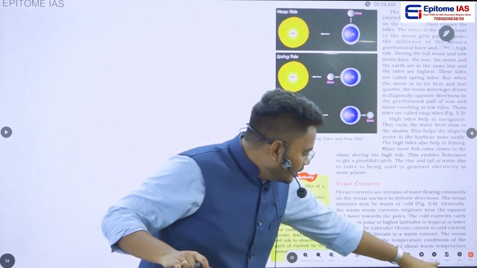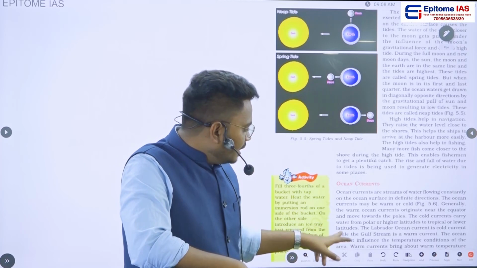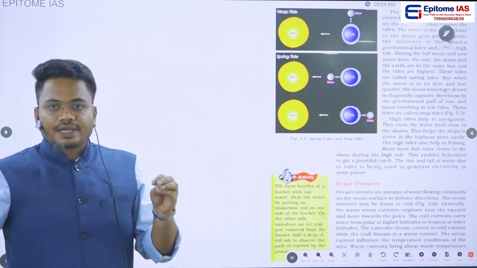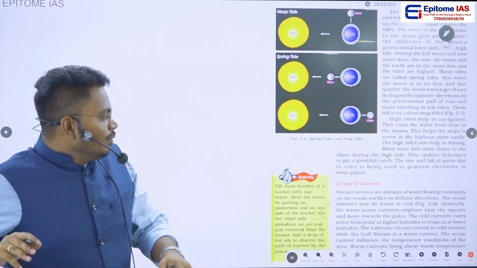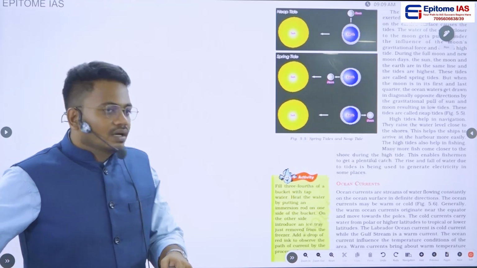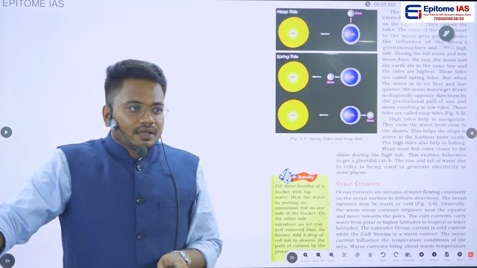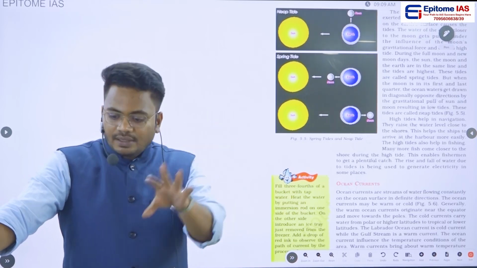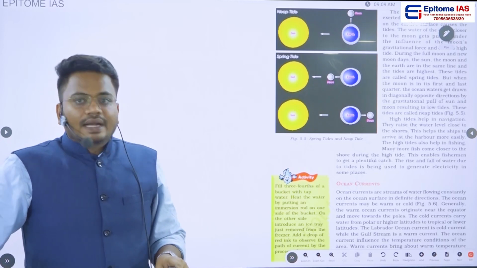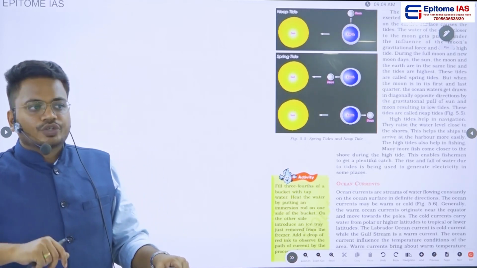Then the third important subtopic in this oceanic circulation is regarding oceanic currents. So what is meant by an oceanic current? An oceanic current is nothing but a stream of water flowing continuously on the surface of the ocean. That means an oceanic current is like rivers in the ocean. These currents flow continuously without any break. That particular movement is called an oceanic current.